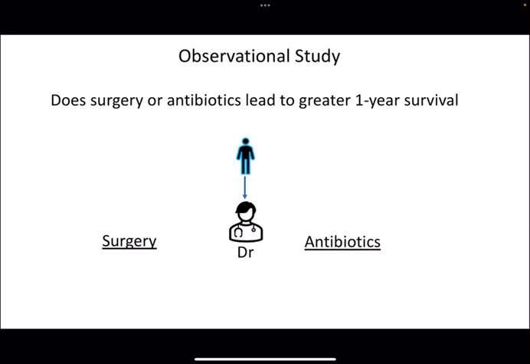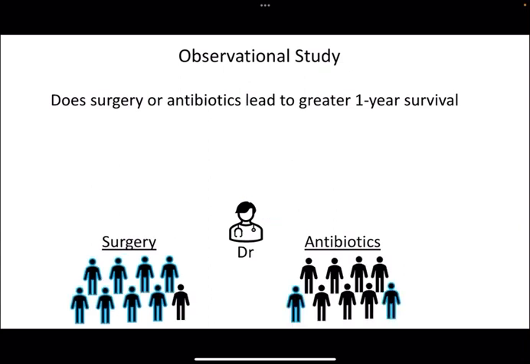So let's just say the surgery is invasive and reserved for those with a poor prognosis. This individual is probably going to end up in the surgery group. Conversely, someone with a regular prognosis might be more likely to end up in the antibiotics group. And we end up with these two groups that aren't exchangeable, because the surgery group has way more people with a poor prognosis than the antibiotics group. Let's say we find that way more people die in the surgery group. It's hard to say if that's because they got surgery or because there are just more people in that group with a poor prognosis.